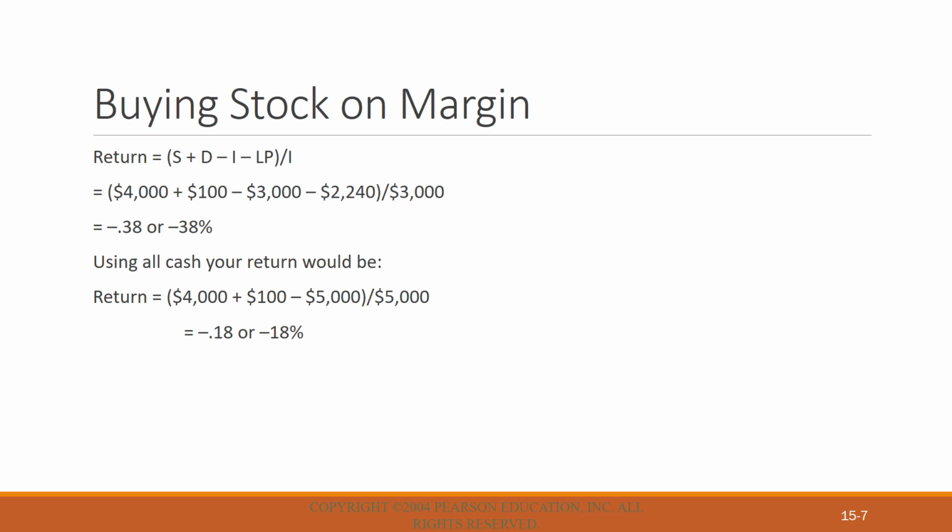Using all cash, your return would be 4,000 plus 100 minus 5,000 divided by 5,000, you get minus 18%. So you are taking an 18% loss on that investment if the price decreases from $50 to $40 per share. So you get minus 38% return loss with the loan, and minus 18% loss without the loan payment which you have bought from the brokerage.